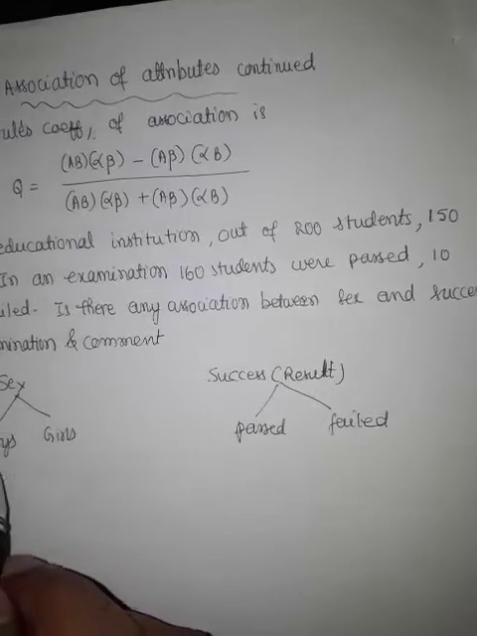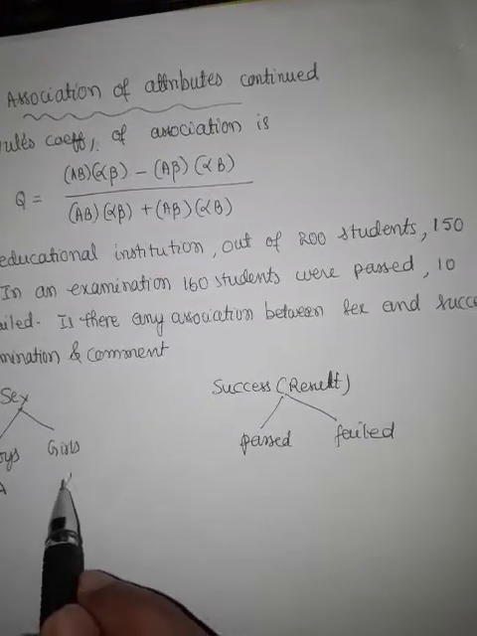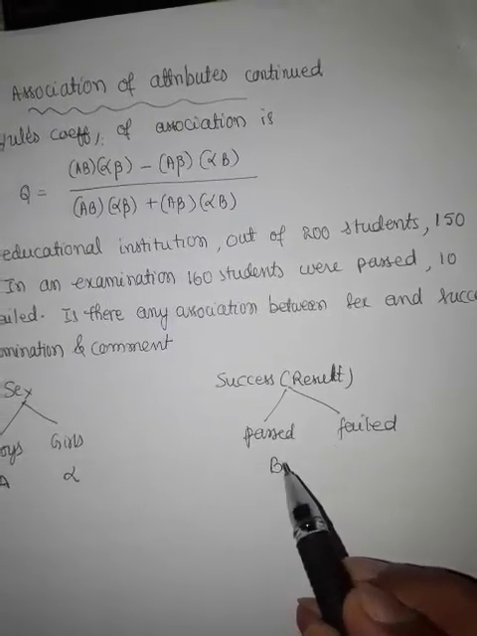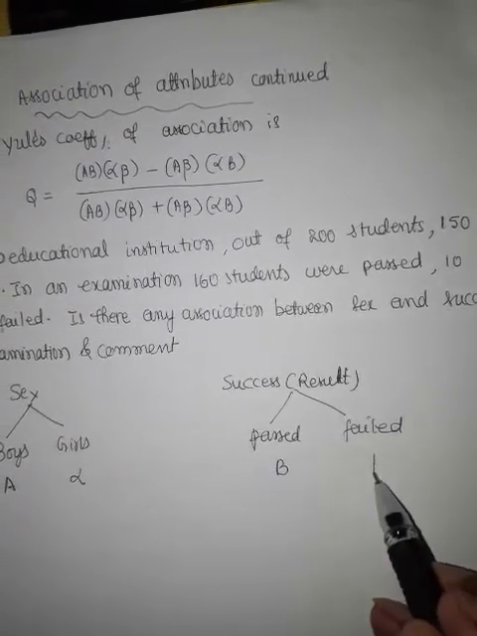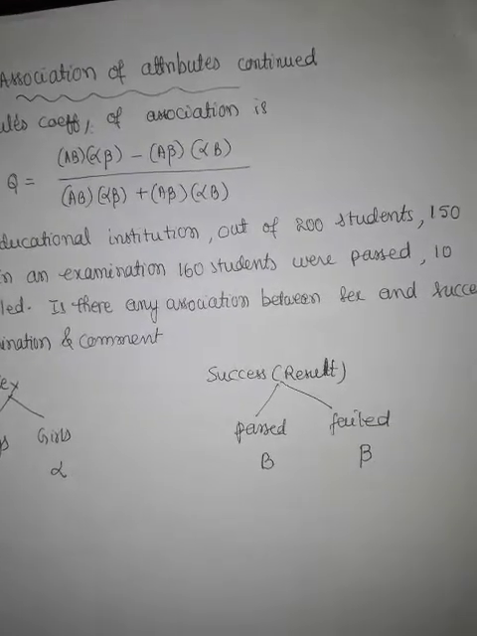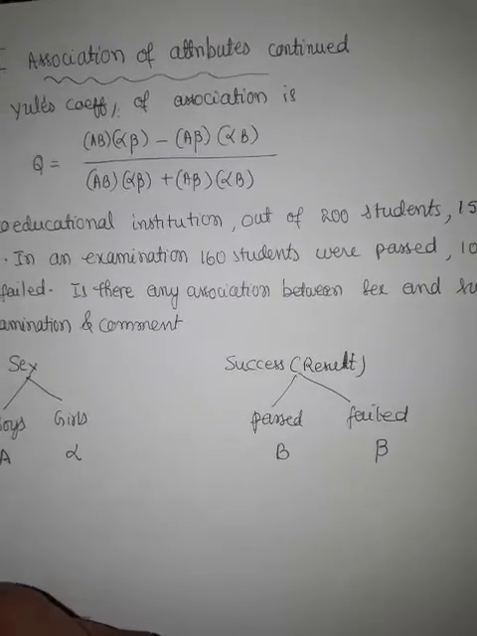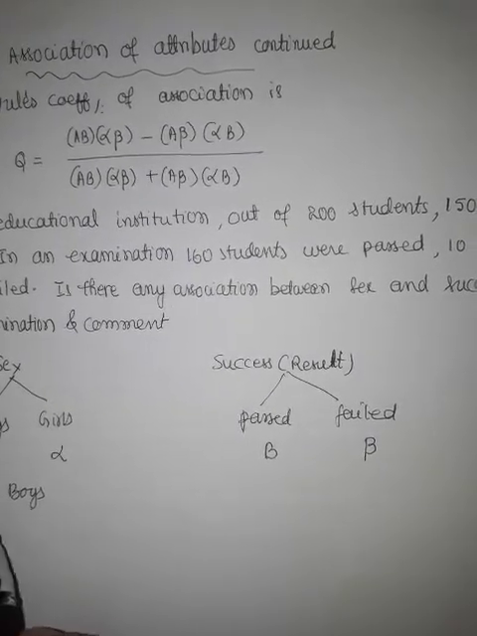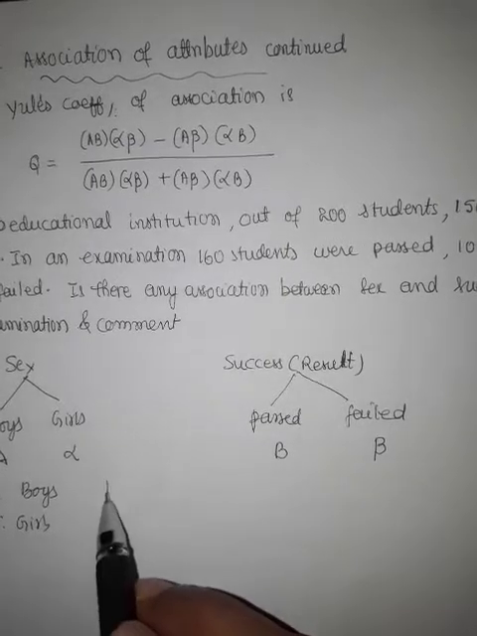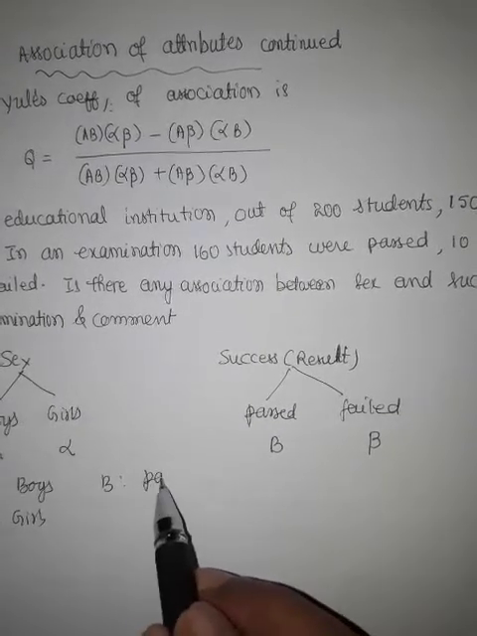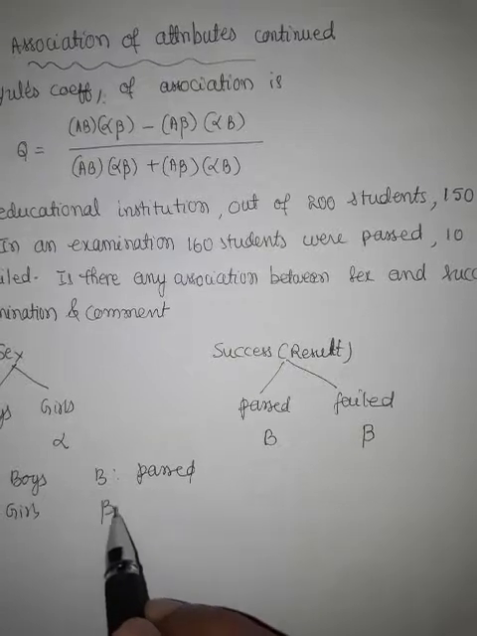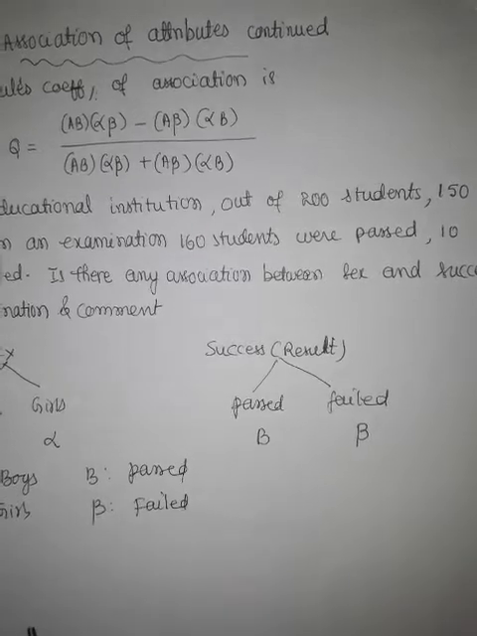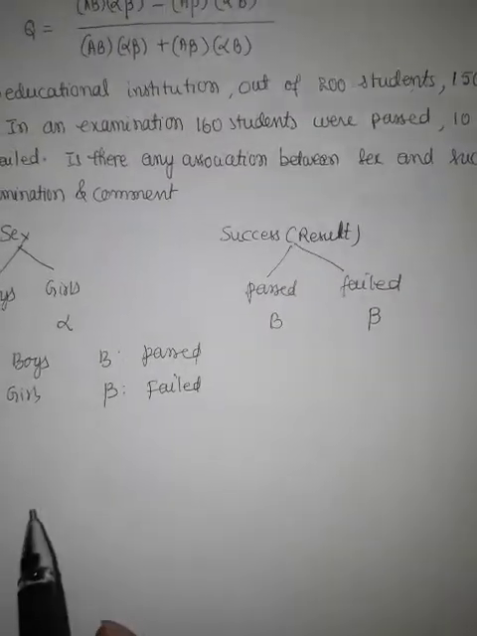So let A denote boys, alpha denote girls, B denote passed students, and beta denote failed students. Now let us construct a 2 by 2 contingency table.